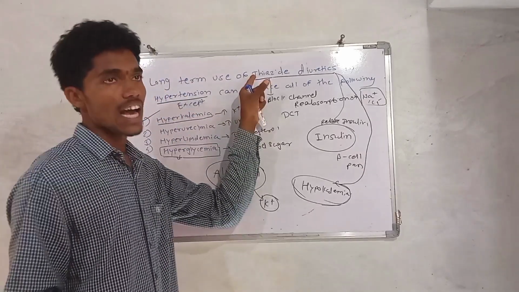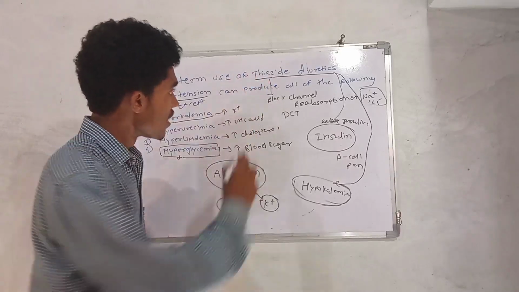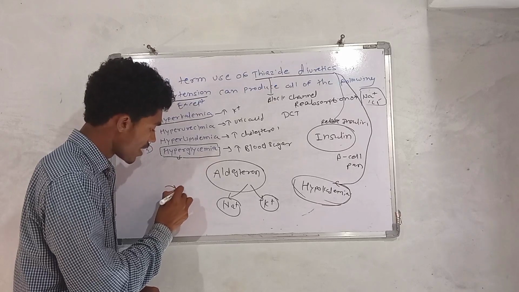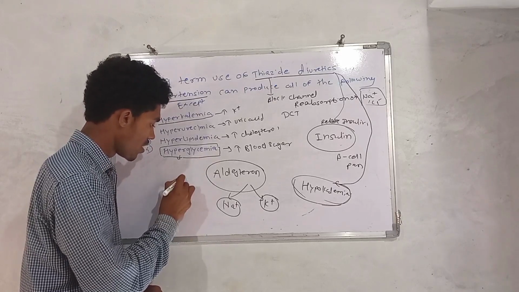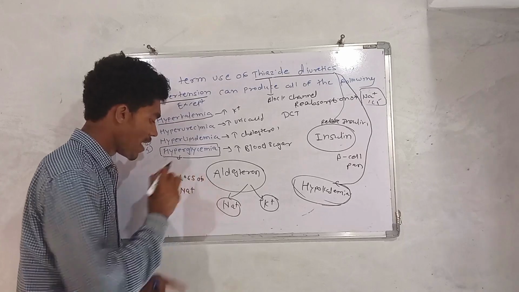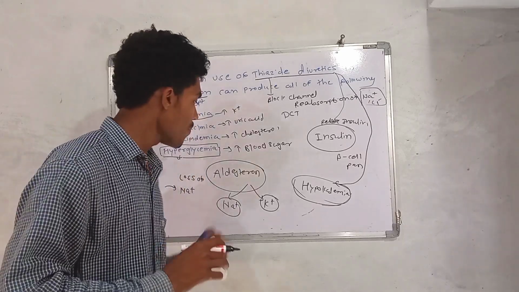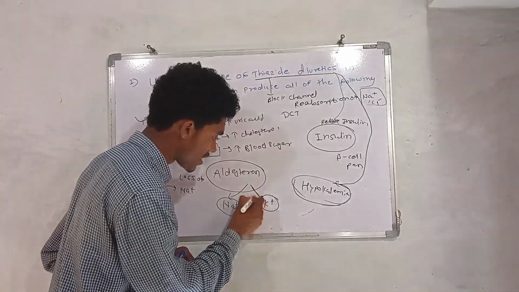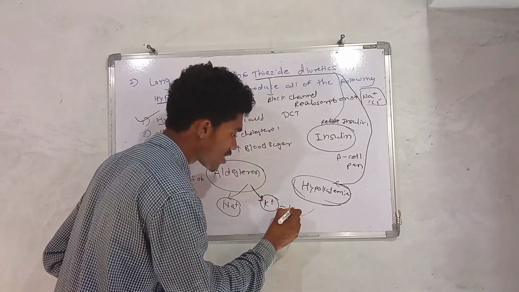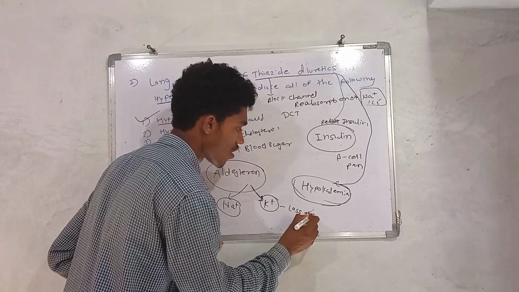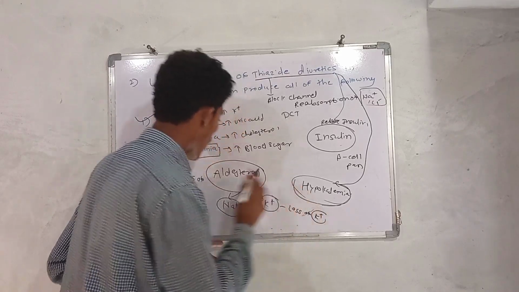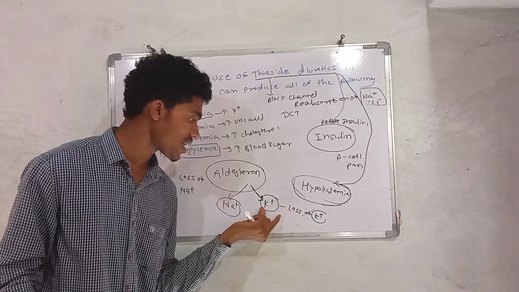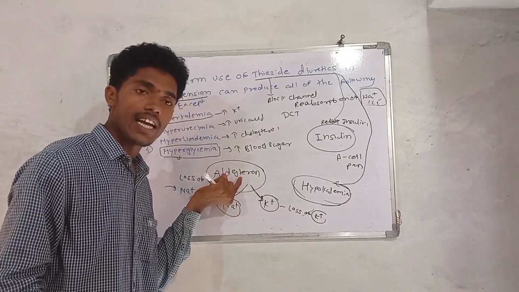So what happens in the thiazide diuretics? Due to the treatment of thiazide diuretics, there is a loss of Na+, that is the sodium. And due to that loss of sodium, aldosterone triggers release of potassium. So loss of potassium also happens. Why does aldosterone release potassium?